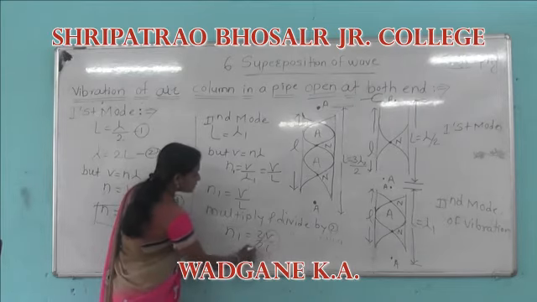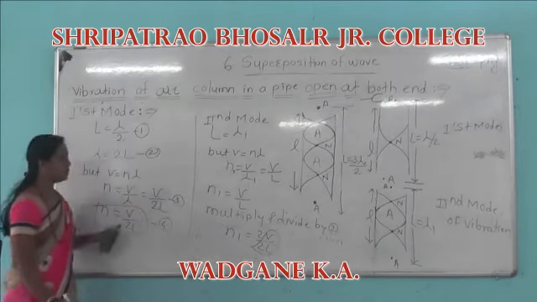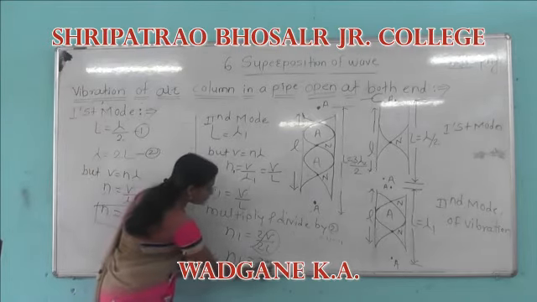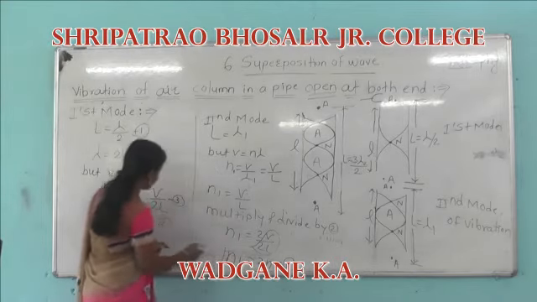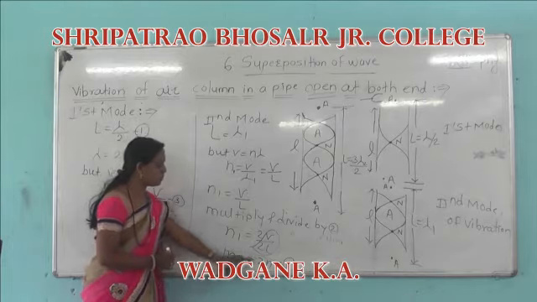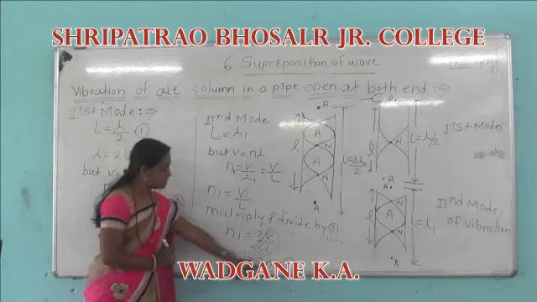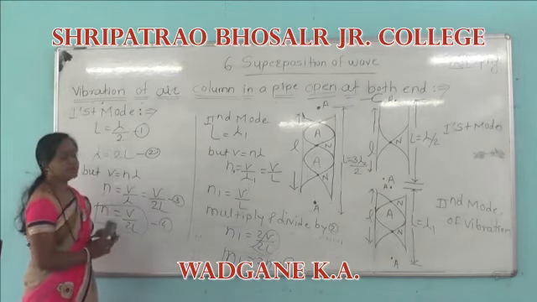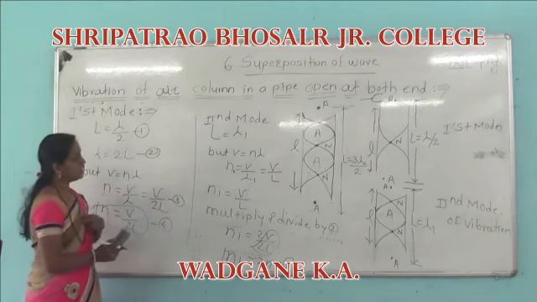Again, this is the fundamental frequency, so N1 is equal to 2N. N represents the fundamental frequency and N1 represents the next mode of frequency. Here V is the velocity of sound and L is the length.